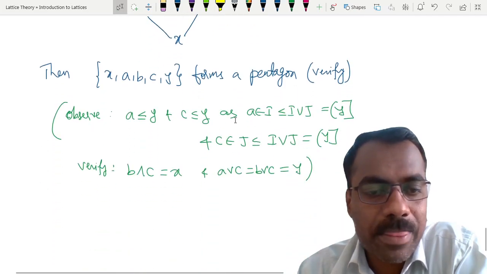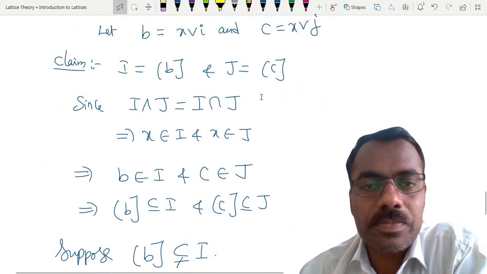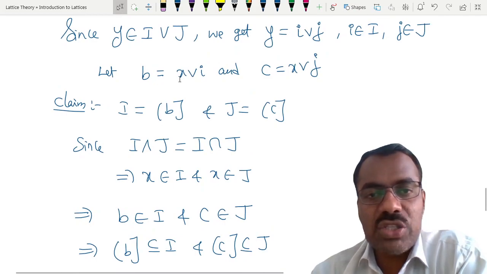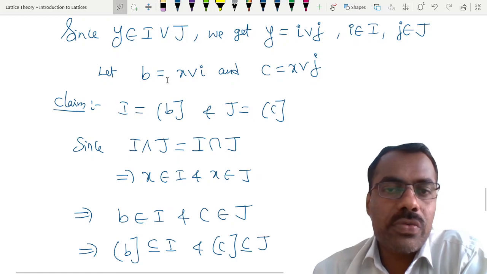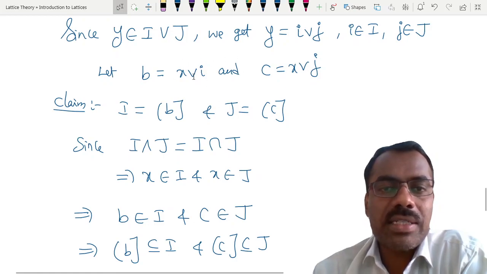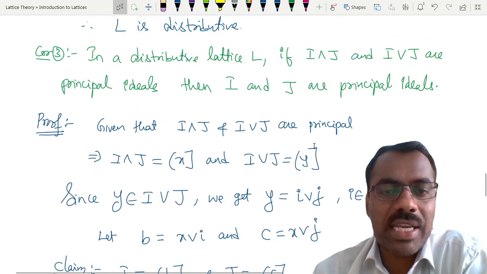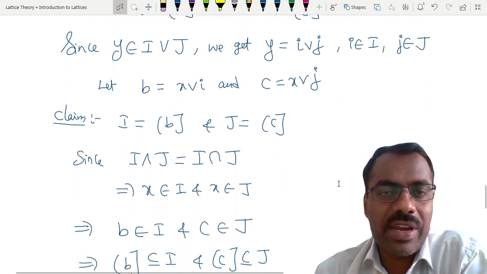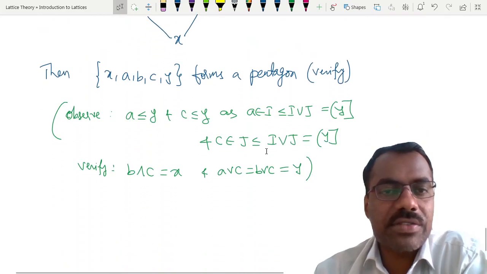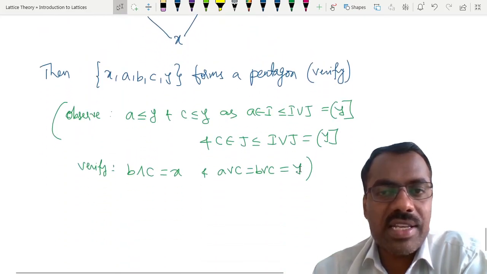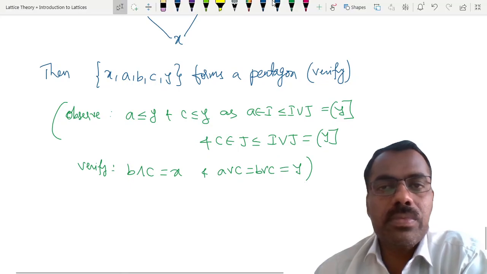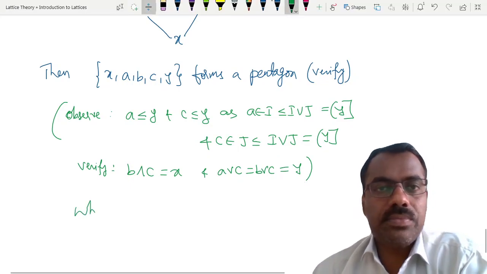Are you following? For example, what is our B? B is X join I and C is X join J. So we get, by using meet, X join, X meet I join J, but X meet Y, we get that. What is X meet Y? You check and you can find that, right? So verify these things. Once we have verified, we get a contradiction. Okay. So which is a contradiction.